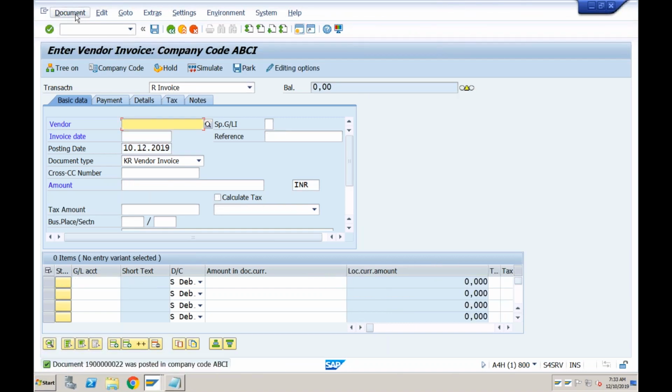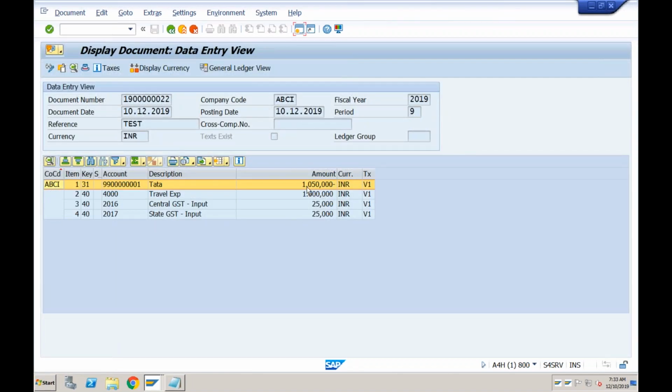Okay, so the document has been posted. If you go to document and display, you can see it has been posted. And if I go to this GL account and see the balance, I can clearly see how much input credit I need to take from the government.